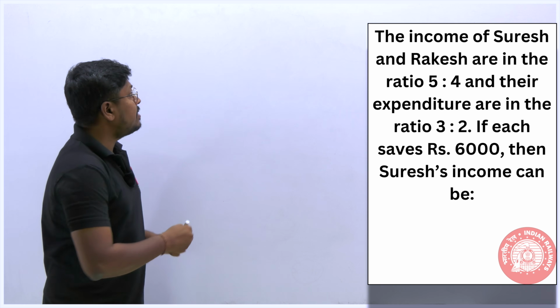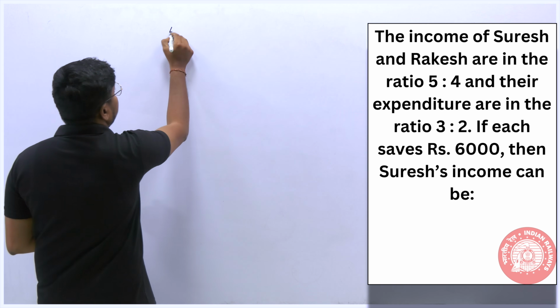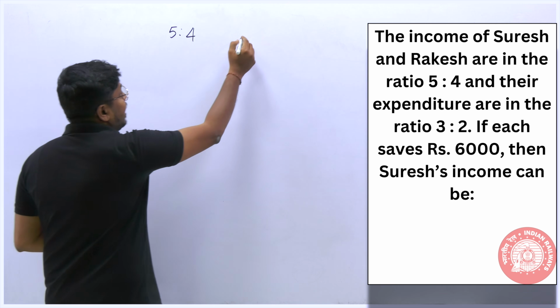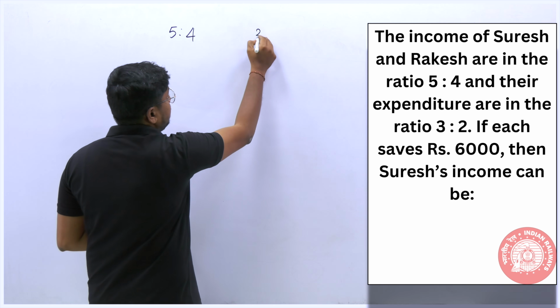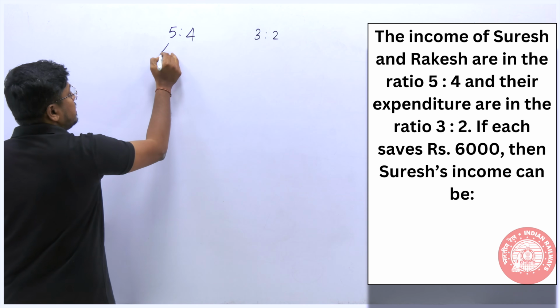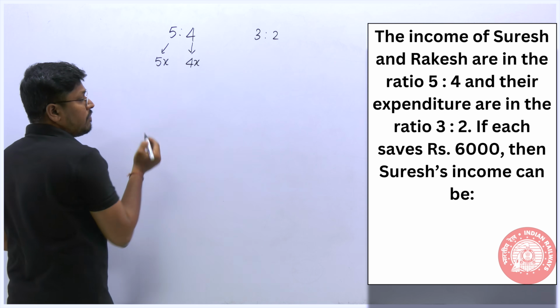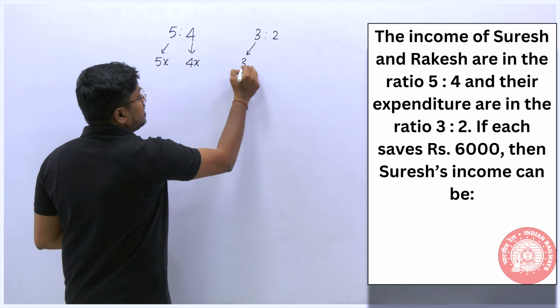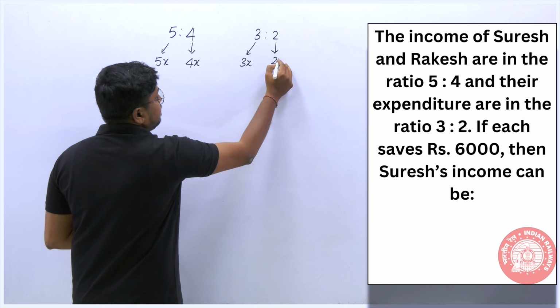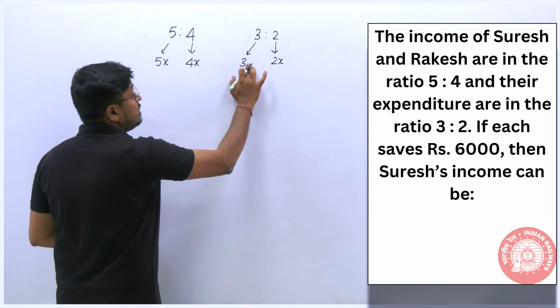Here the income is given in terms of ratio, that is 5:4, and the expenditure is also given in the ratio 3:2. Now let's consider the income of the first person is 5x, income of the second person is 4x. Similarly, expenditure of the first person is 3y, expenditure of the second person is 2y. Why y?